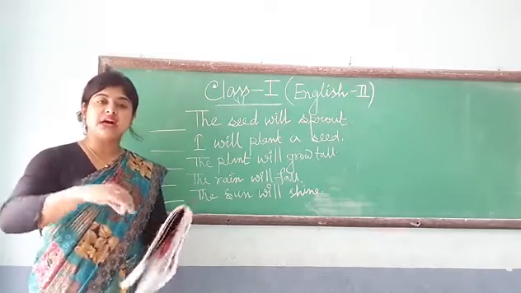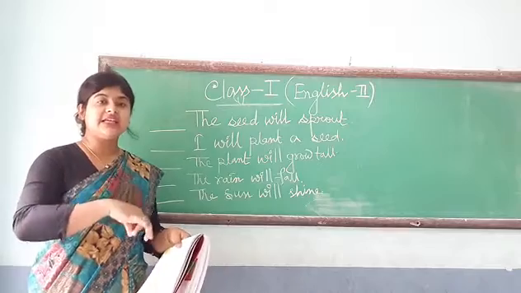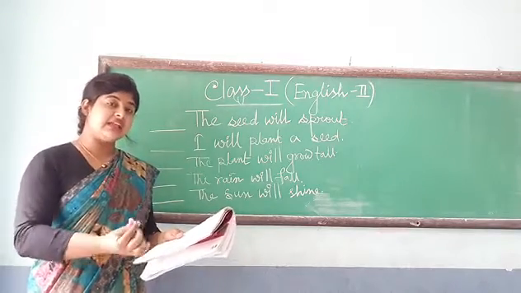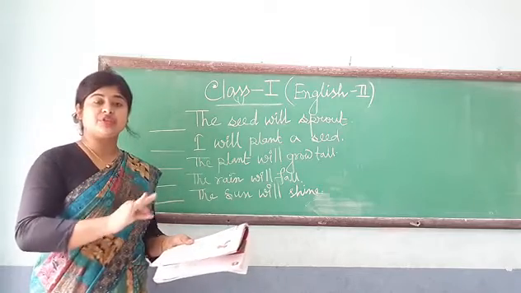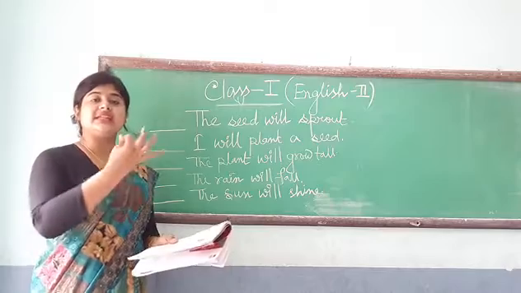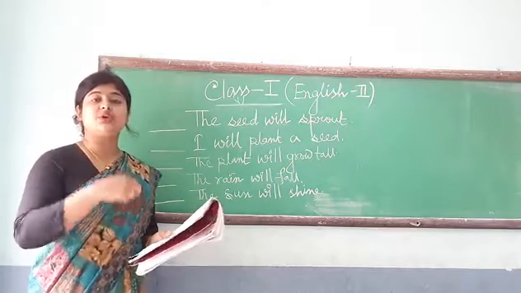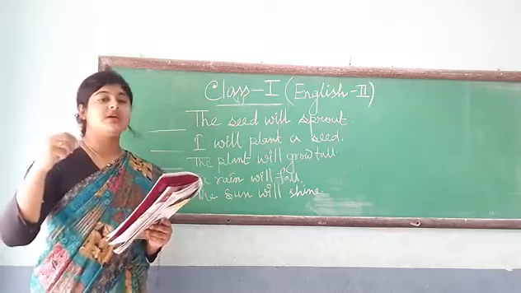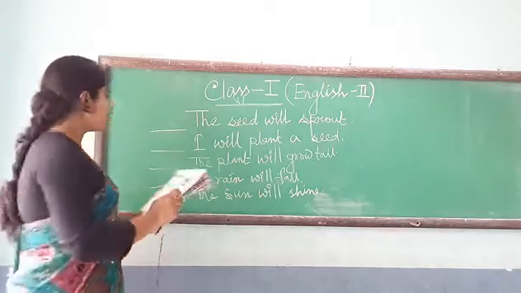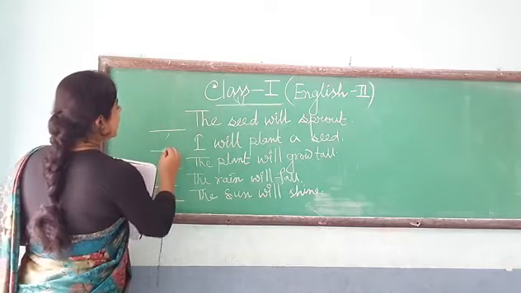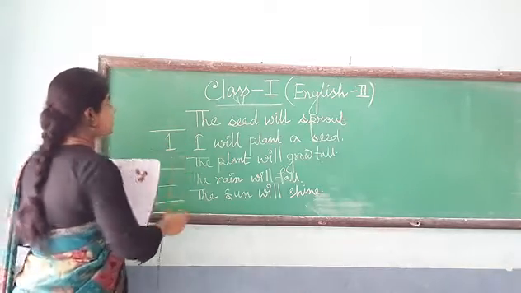The boy has one seed, he wants to plant it under the earth, and we know to plant a tree we need to dig the soil first, and after digging the soil then we can put the seed underneath, and then we can cover it with the soil. Then putting some water and getting the sunlight, the plant will grow up tall. So now I am giving number one to I will plant a seed.